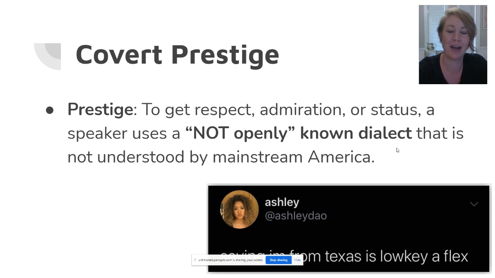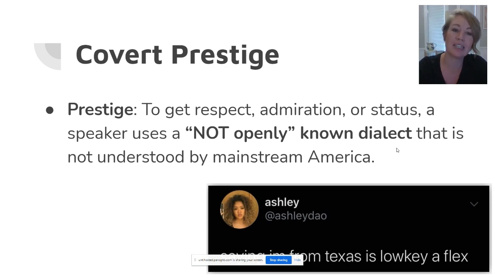I like this post which says, saying I'm from Texas is a low-key flex. Some people really love the sound of a Southern dialect. So if you are in New York and are speaking a Southern dialect, you might find that there is a certain charm people have towards that dialect, in which case you might lay into your dialect or lay on your dialect extra thick because, why? Because people like it. Therefore, they have more interest in you, more admiration for you. Prestige works both ways in our society.